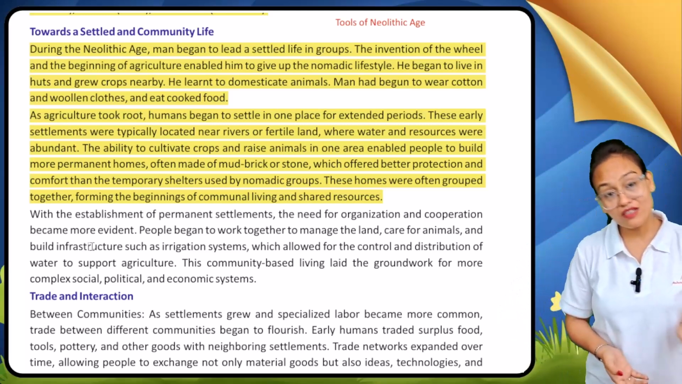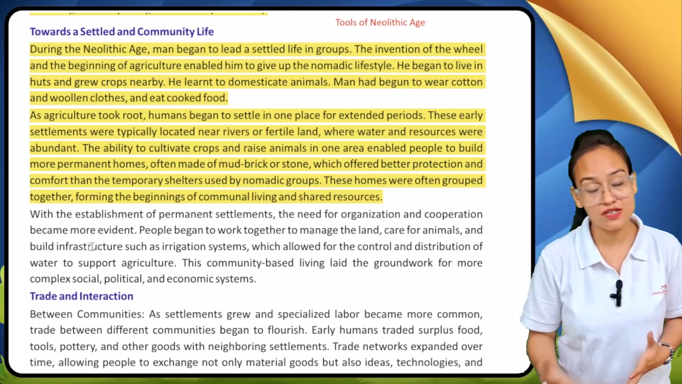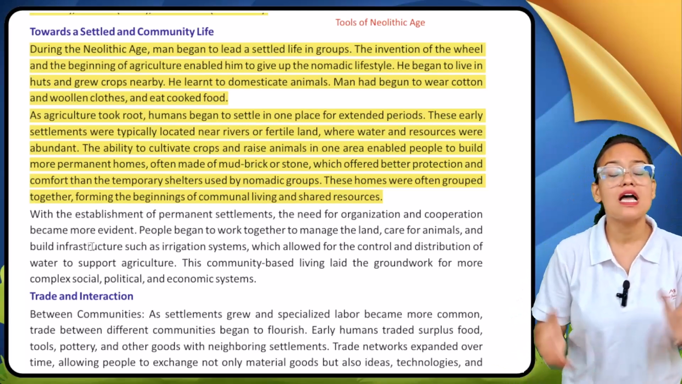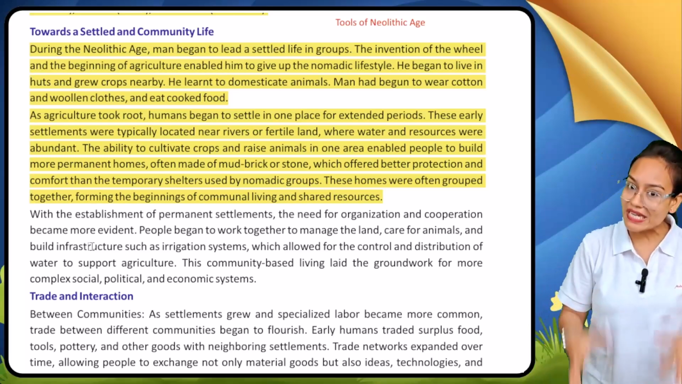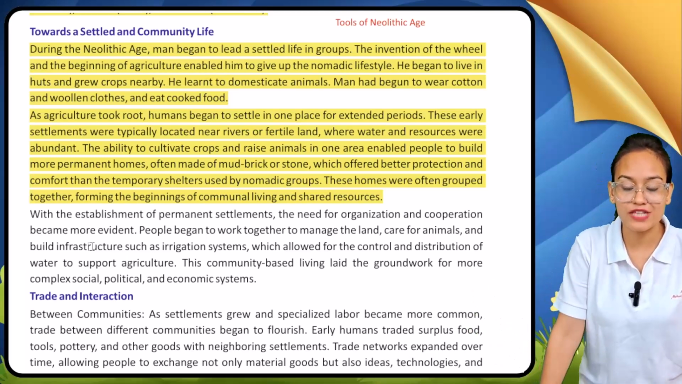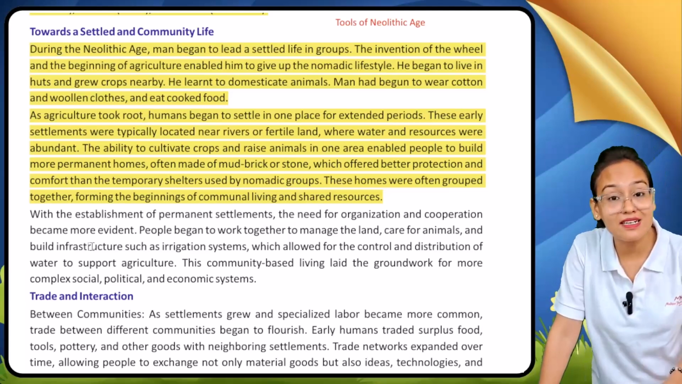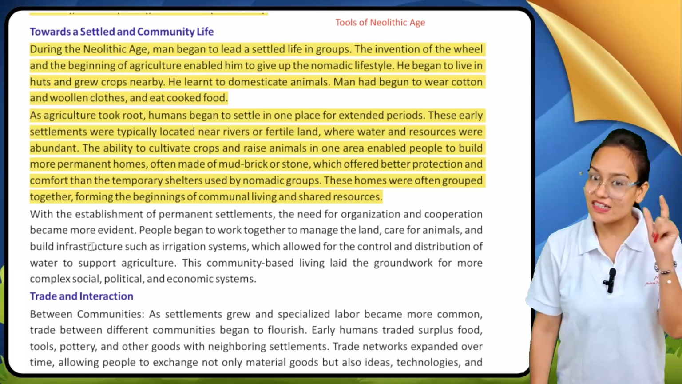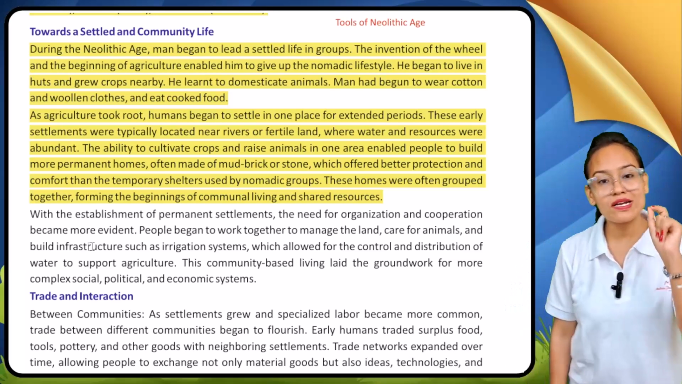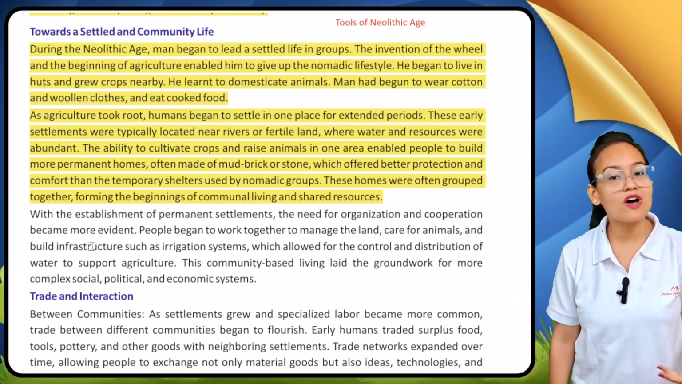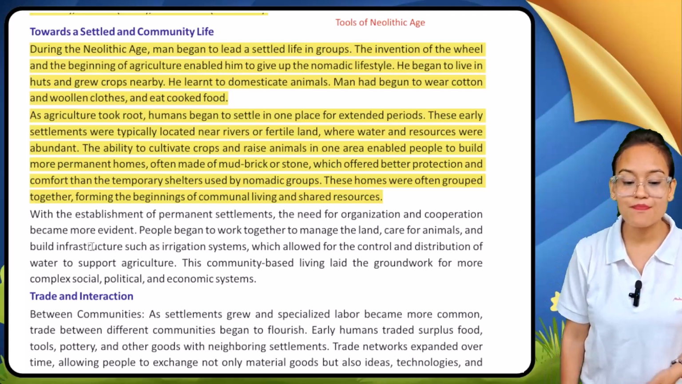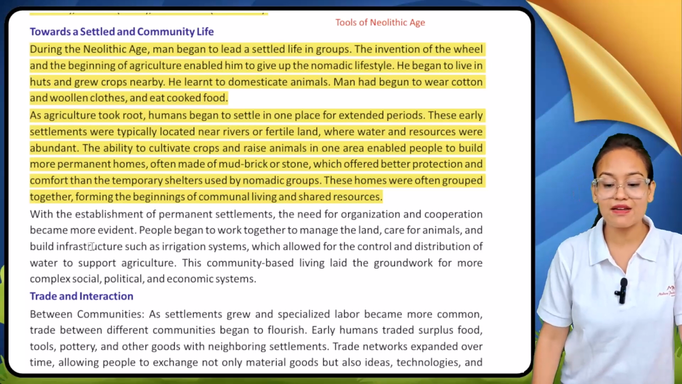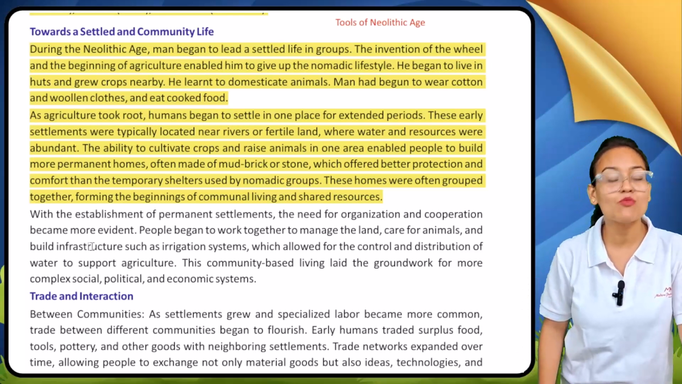After agriculture, early men started to live at a place for a longer duration of time. It means they started to settle down at a place for longer. The settlements of early men were only nearby rivers, because river land is fertile. The ability to cultivate crops and raise animals in one area enabled people to build more permanent houses.